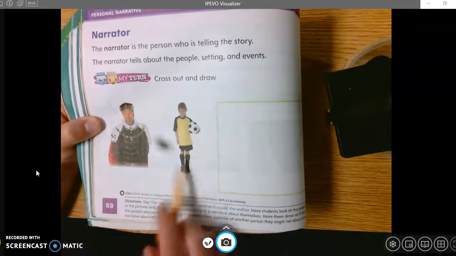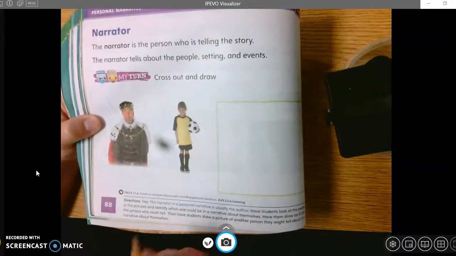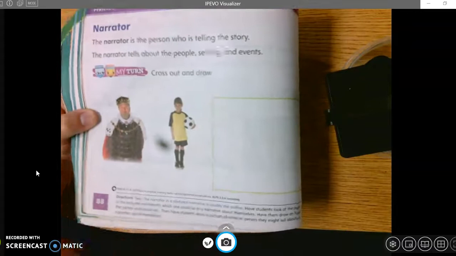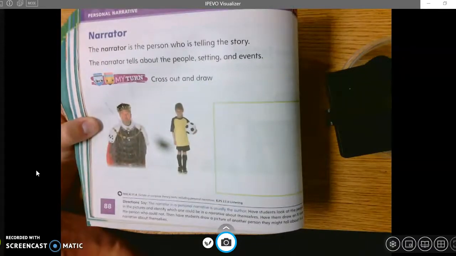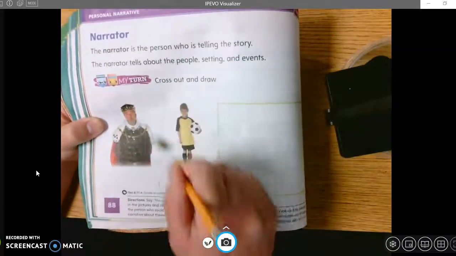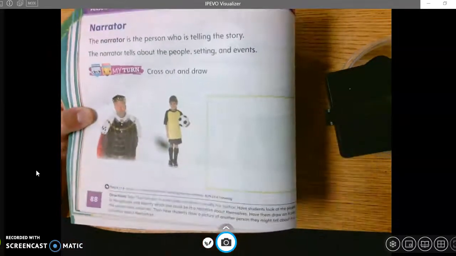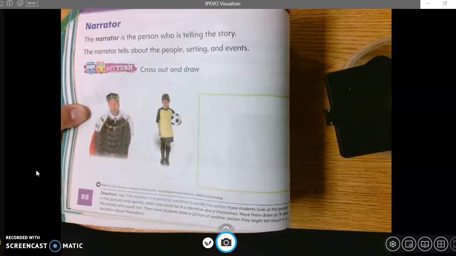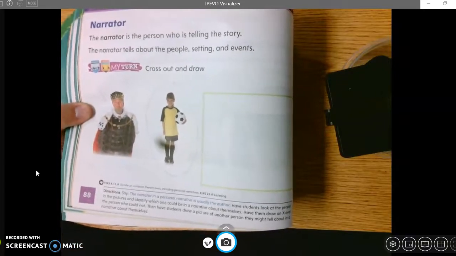Okay? Now, next one. This is a little girl playing soccer. Have you ever met someone playing soccer? A little girl playing soccer? Yeah, I have. So I'm going to circle that one. In a story about my life, I could tell a story about my niece. She played soccer. And I could tell a story about going to her soccer game.